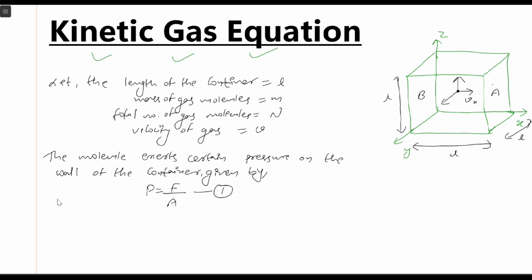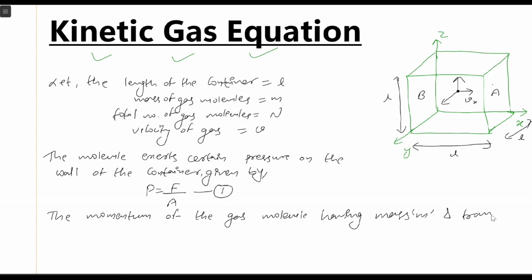it will have a certain momentum as well, right? So the momentum of the gas molecule having mass m and traveling in the x direction with velocity vx is p equal to what? mvx, right? So this is the value of the momentum.